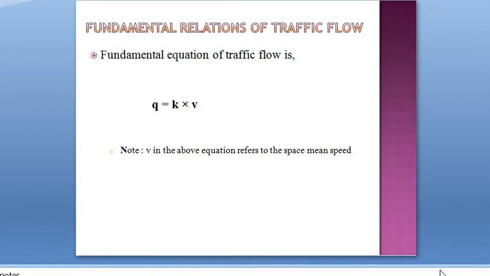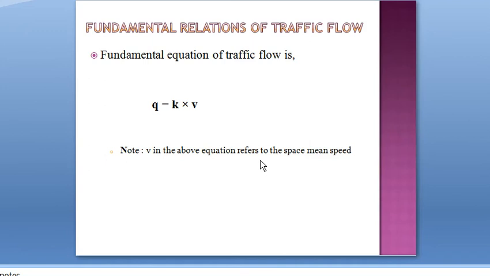Next, we can look at the fundamental relation of traffic flow. We have studied flow, density, and speed, and there is a relationship between these three parameters. The fundamental equation of traffic flow is Q is equal to K into V, where Q is flow of traffic or volume, K is density, and V is speed. But note that this v in this equation is referred to as space mean speed.